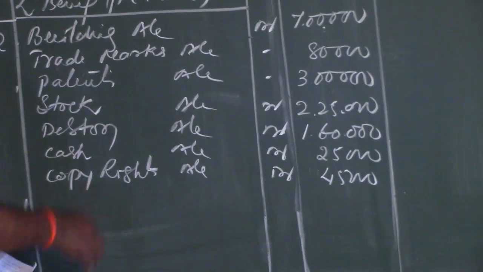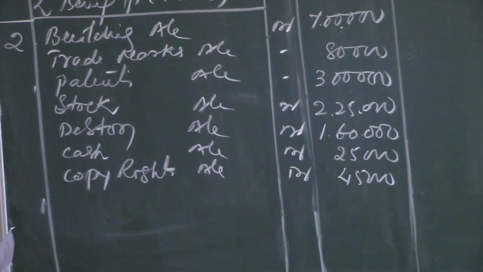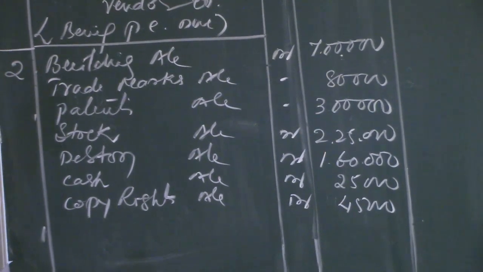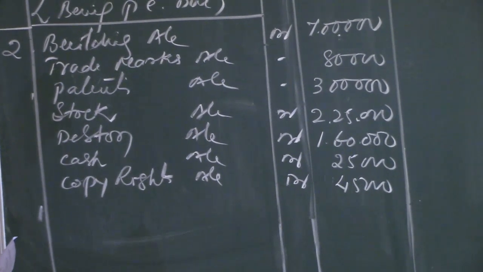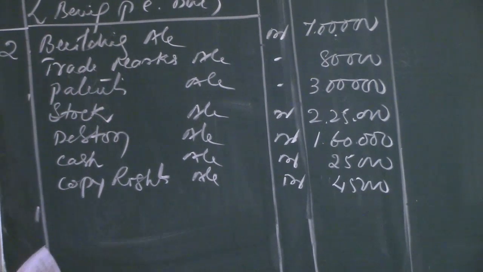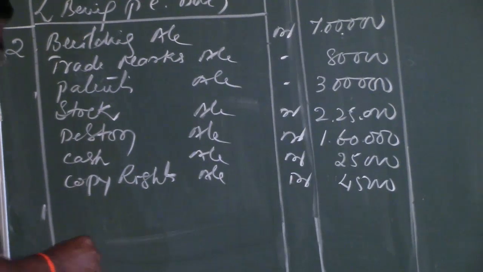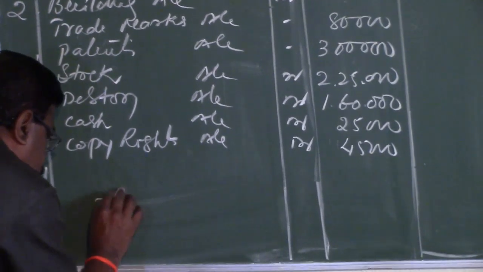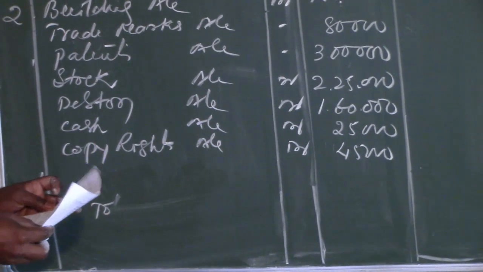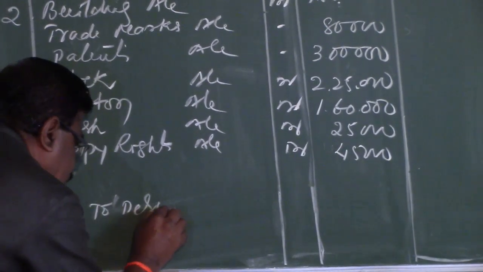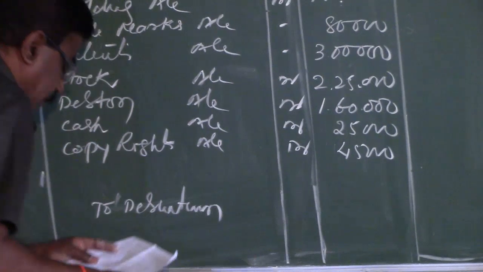After recording all the assets taken over by the purchasing company, as a usual practice, you have to leave one line space to record any balancing figure that arises on the asset side treated as goodwill. Okay, so leaving one line space, let me record the outside liabilities taken over by the purchasing company. The outside liabilities are, the first one is to debentures.